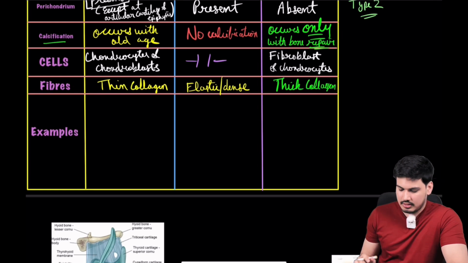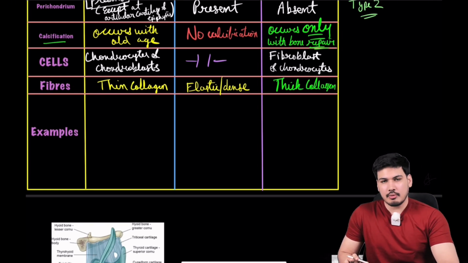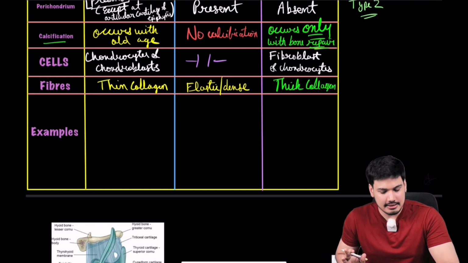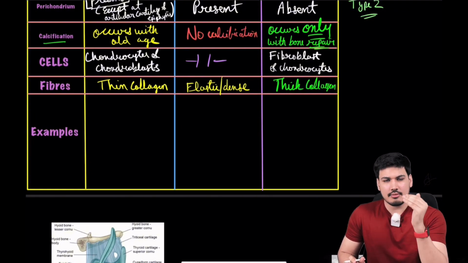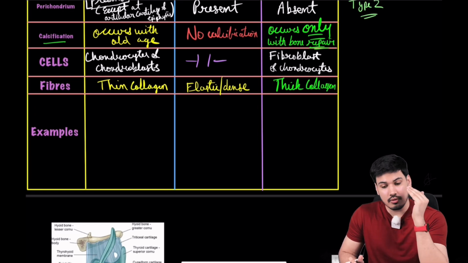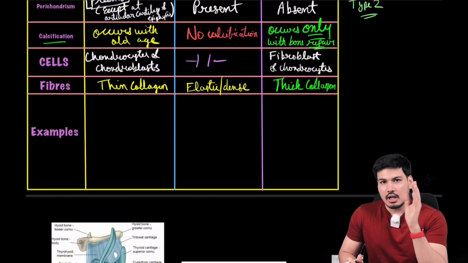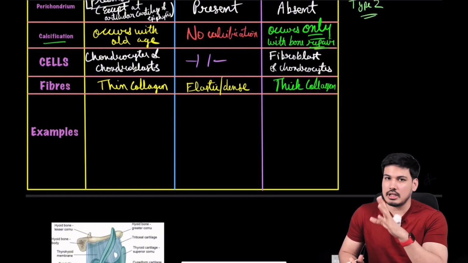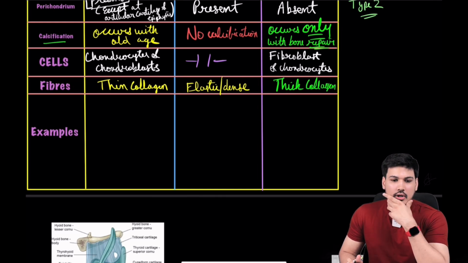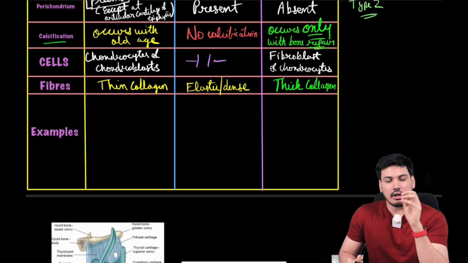Anyways, examples now. This is the most important point. We are coming to the end of this chapter. Examples are very important. You now know the concept. Trust me, you know everything about cartilage. You know how to identify the cartilage. You know the basics around it. Perichondrium, what does it do? Where is it absent? Every exception you already know. Now your most important task is to remember the examples of each and every cartilage. Now, how do I remember it? Does mnemonic help? Not at all.